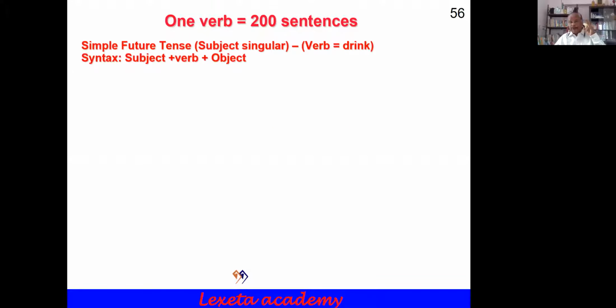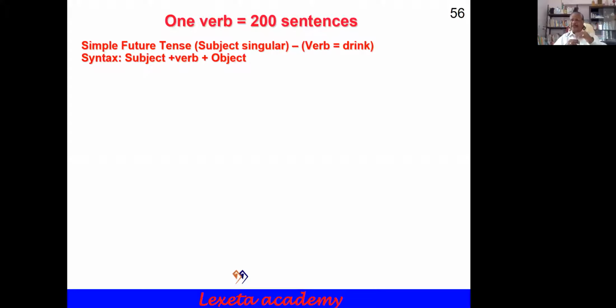One verb, two sentences. First, simple future tense. We have four forms: simple, continuous, perfect, perfect continuous. So, simple future. The subject is singular, the verb is doing. The syntax is subject plus verb plus object. For all simple, subject plus verb plus object.